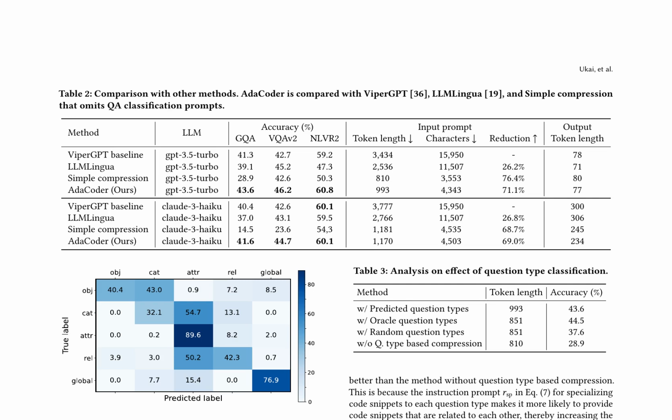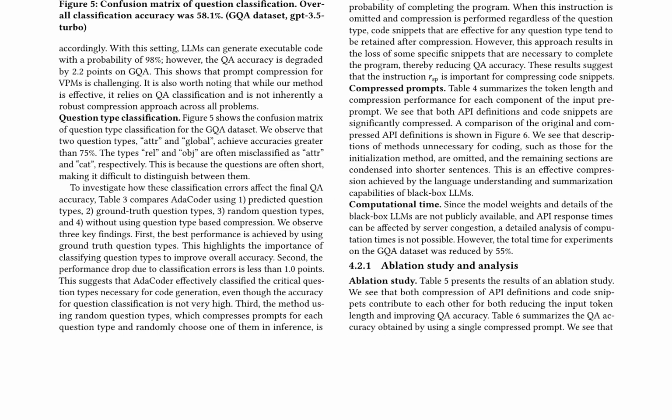The comparison of AdaCoder with other methods, including ViperGPT, LLM Lingua, and simple compression, showcases its effectiveness in question classification and code generation. The importance of question type classification is highlighted, demonstrating that using ground truth question types achieves the best performance. The analysis emphasizes the significance of the instruction prompt for specializing code snippets, leading to better code completion.